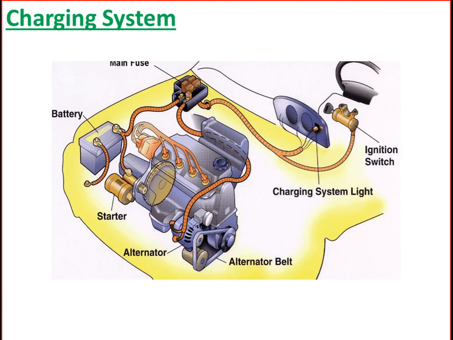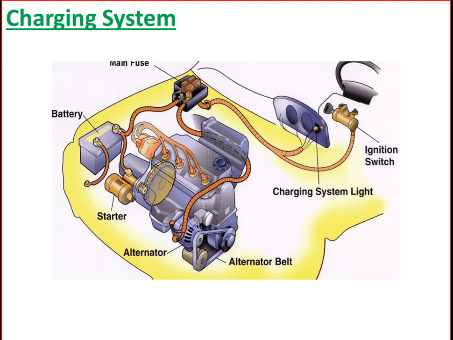So what is the charging system? Both vehicle users and mechanics need to have a basic understanding of the automobile charging system. The charging system powers the electrical components of a vehicle, and in modern engines it consists of the alternator, battery, wiring and electronic control unit, also called the ECU.